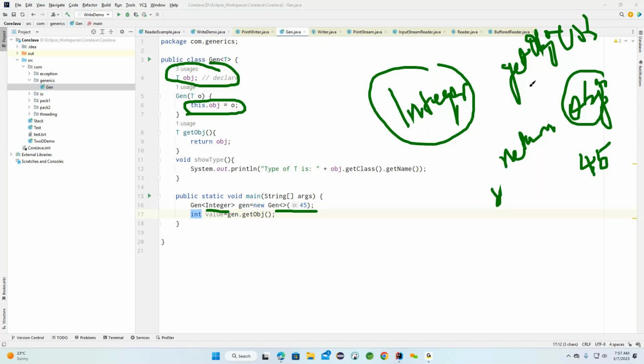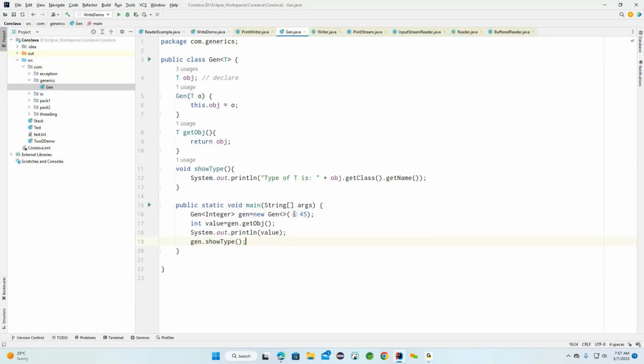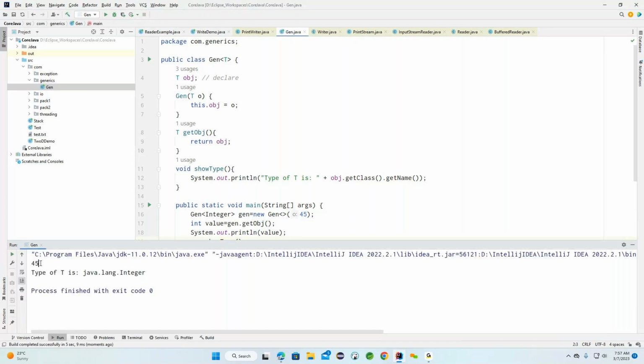Okay, now finally what you need to understand, now I'm going to print this particular value. After this, I'm going to call another method called showType here. Okay, another method called showType. Now here you can see, what you need to understand basically, 45 we are getting here.